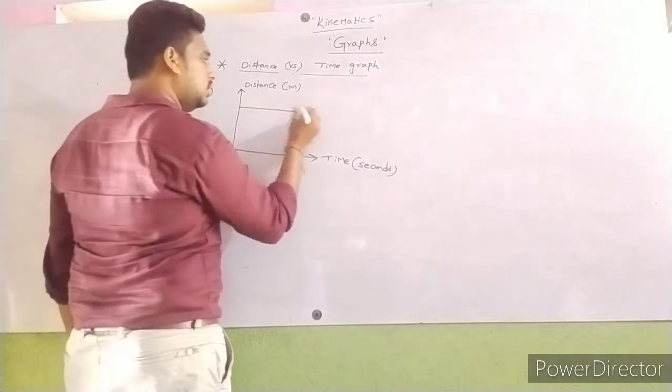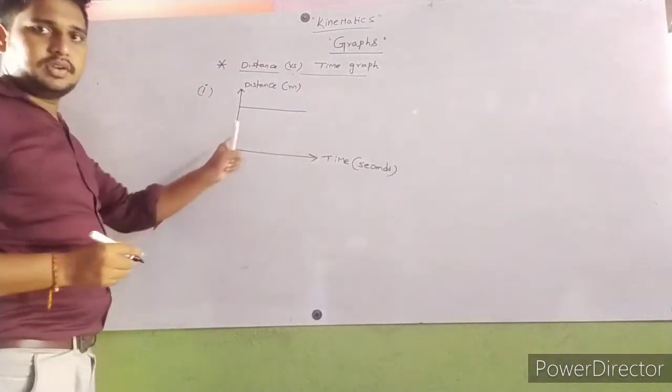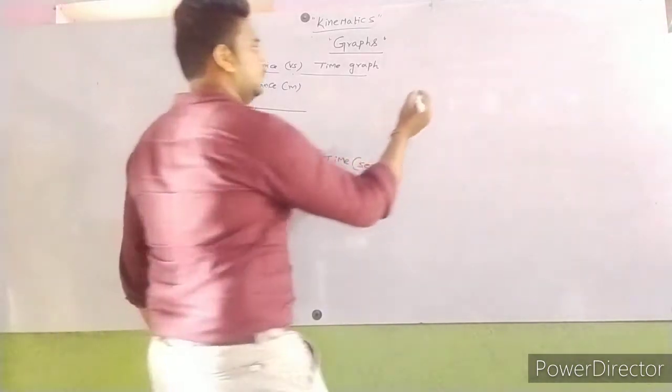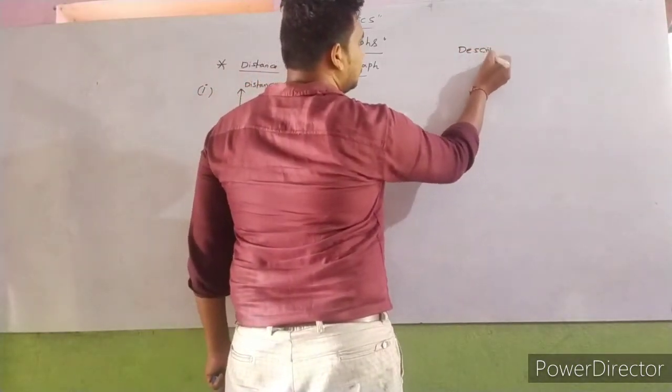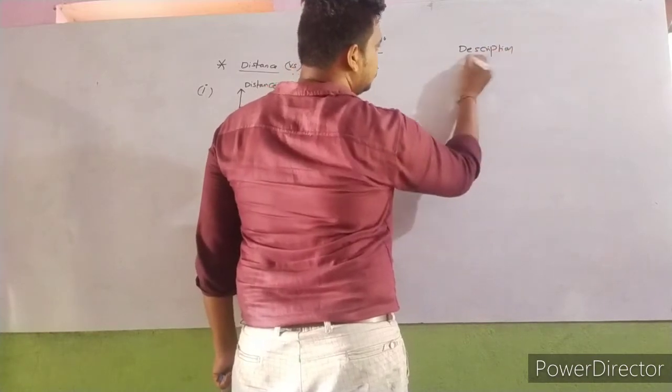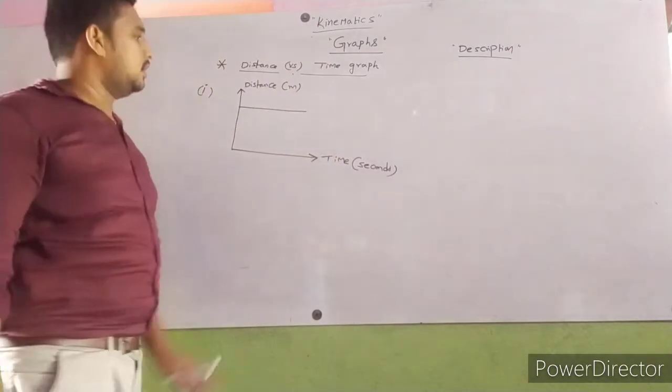If you draw the line like this, okay, so it represents, here I write the description. What is the description for this?